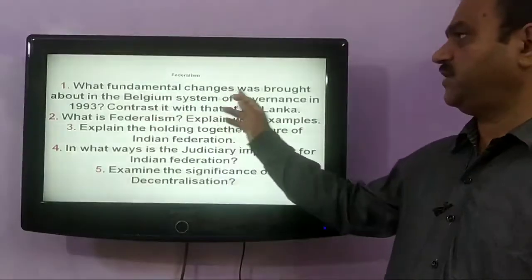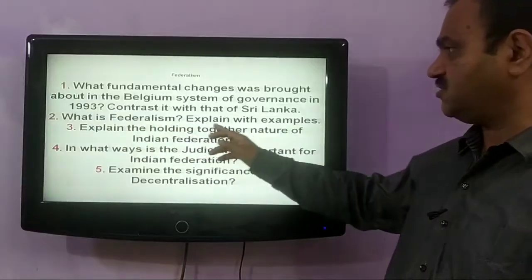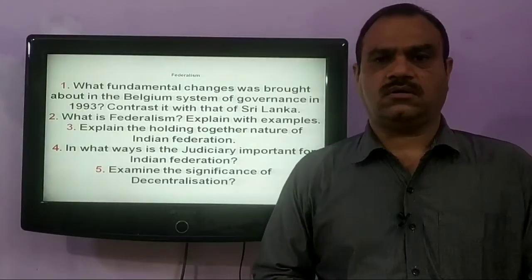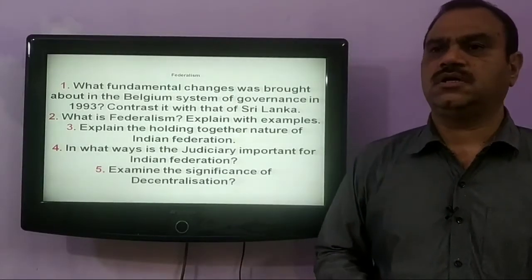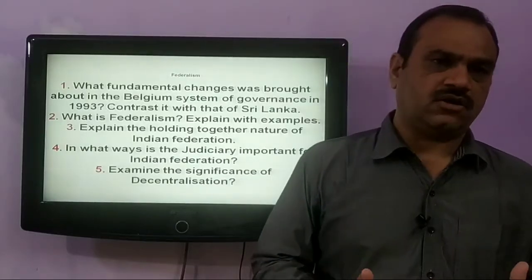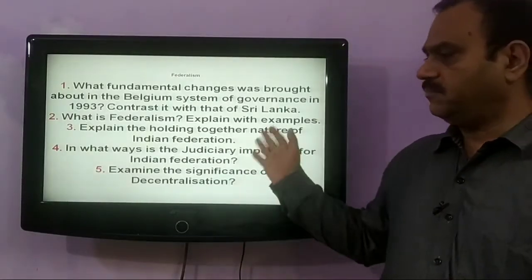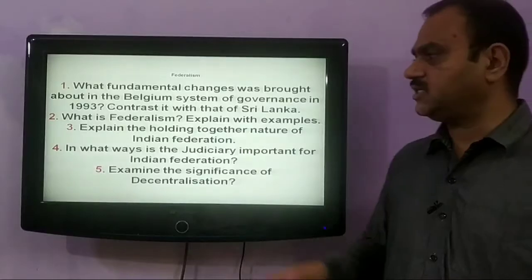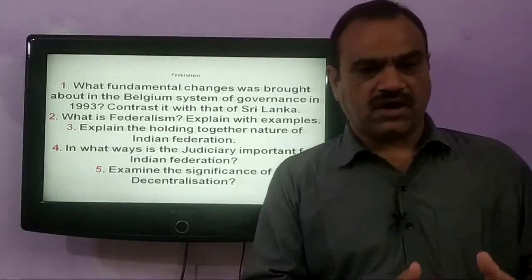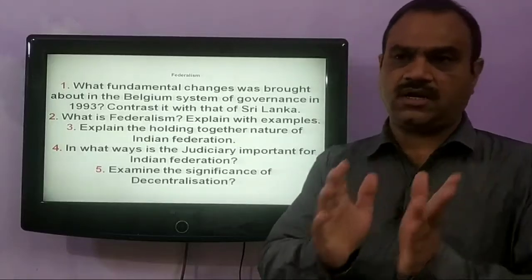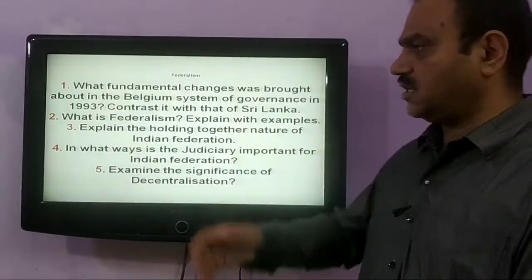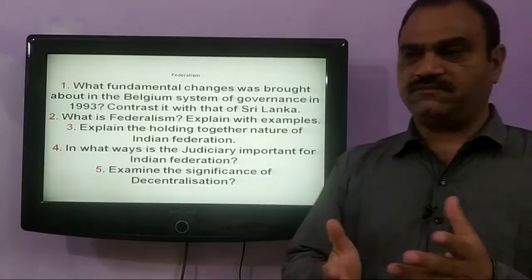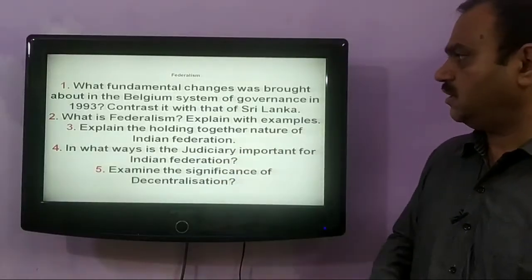Next question is, what is federalism? Explain with examples. Federalism is a system of governance in which the power is divided between the central government and the state government, and both these governments enjoy their powers independent of each other. It is the constitution that clearly divides the power between the central government and the state government. Since the powers are divided by the constitution, there is no friction of power between these two governments.